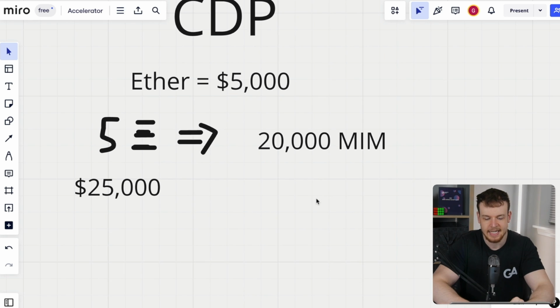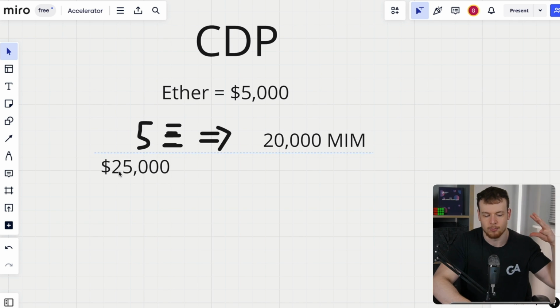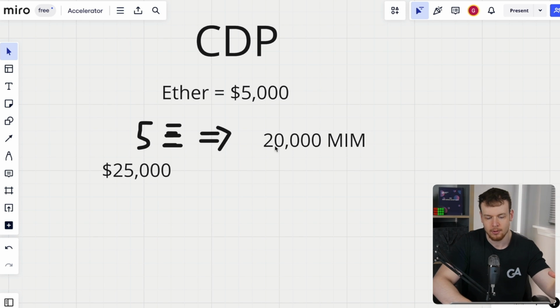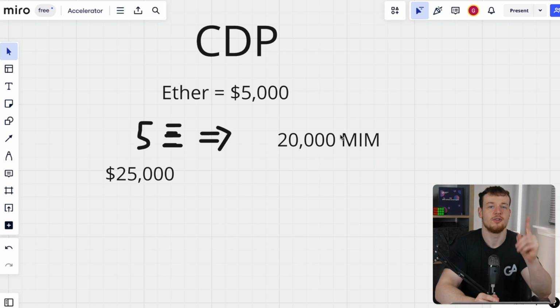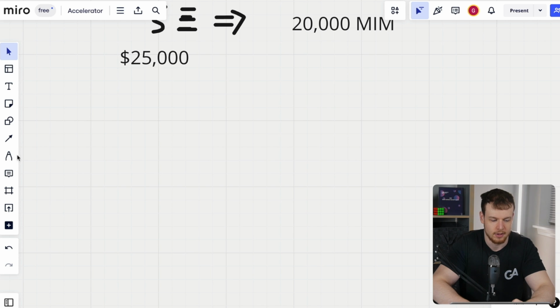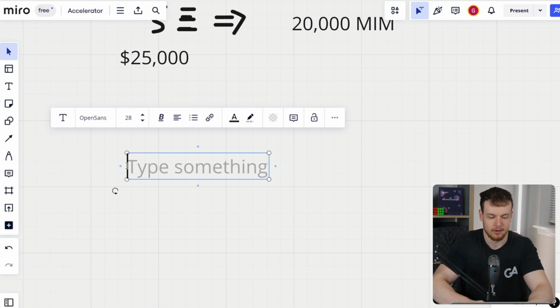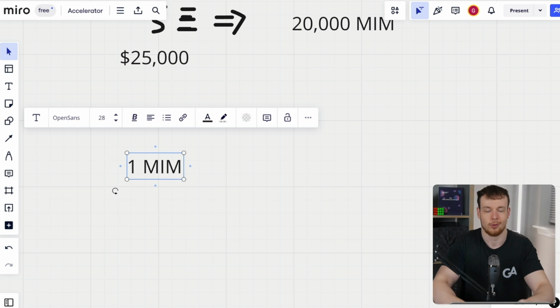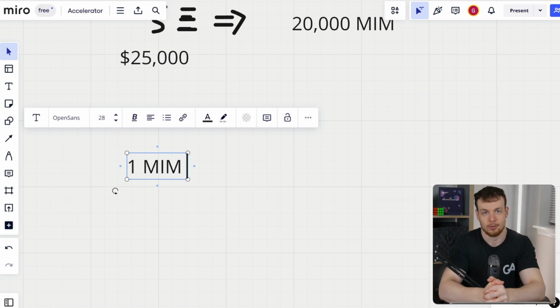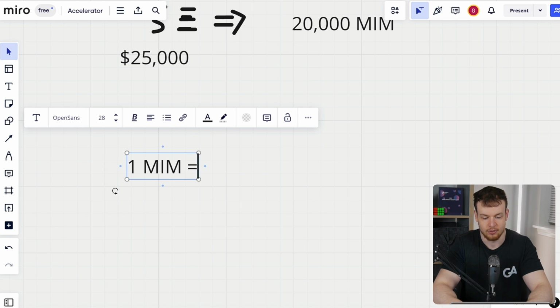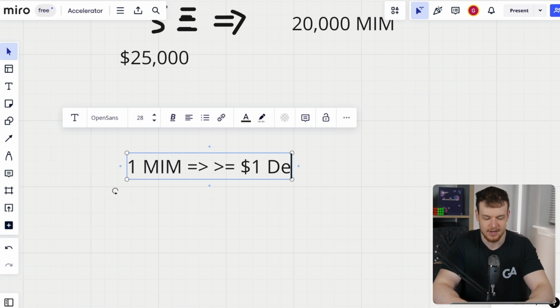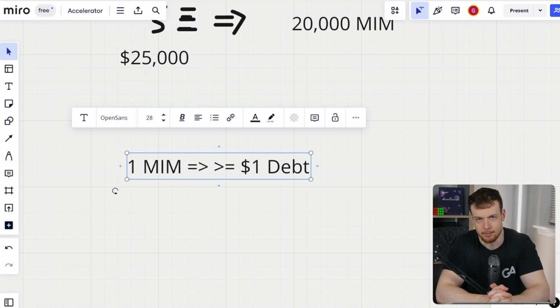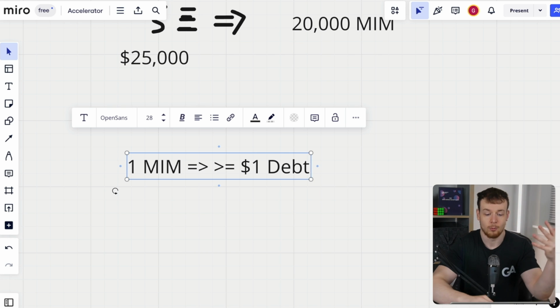Now, we'll notice one key thing here is that I am required to deposit more collateral, more value of my collateral than the amount of stablecoins that I'm able to borrow. And the reason for this is we always want to be able to hold this core invariant for every one stablecoin in circulation. So for every one MIM, in the case of Magic Internet Money, in the case of Abracadabra Money, there should always be at least, so greater than or equal to $1 of debt backing that MIM, that stablecoin that was issued. And why is this important?